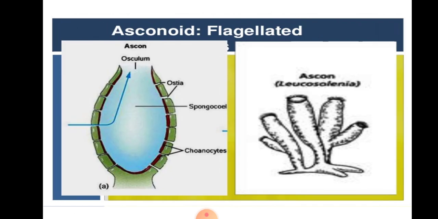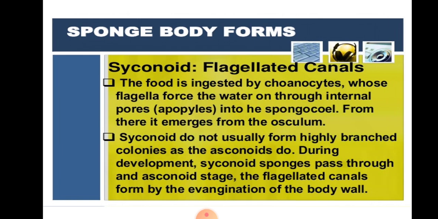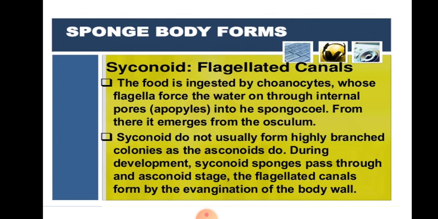The asconoid is a flagellated type, and an example of this is Leucosolenia. Another example is Sycon. In the syconoid sponge body form, the flagellated canals are present, with a tubular body and a single osculum, and a body having so many pores, which are the ostia. The food is ingested by choanocytes, whose flagella force the water through internal pores into spongocoel, from where it emerges through the osculum.